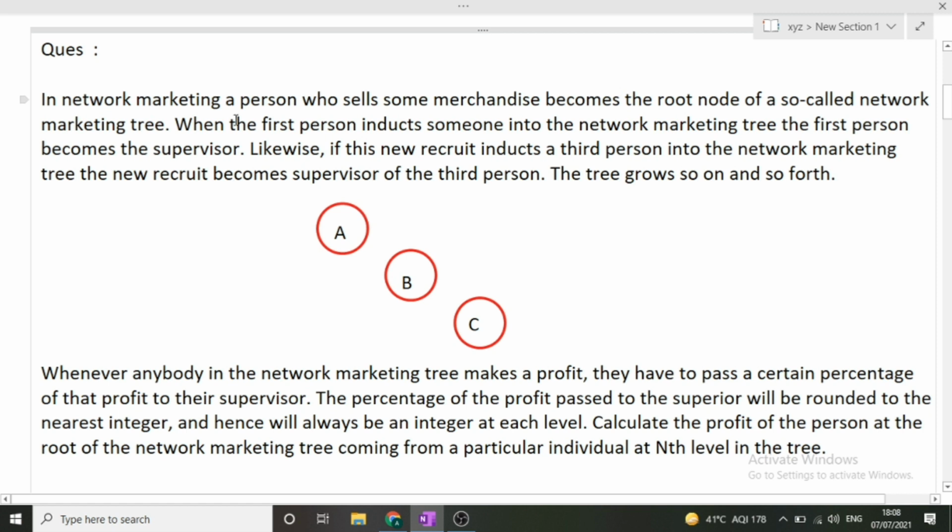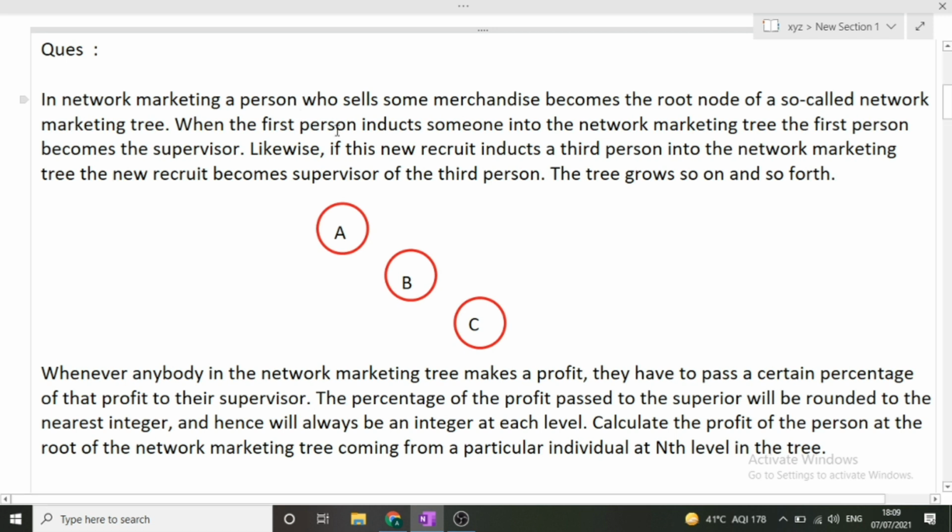Okay, so the theory part is given to you in this particular question here, and this diagram of the tree was not given to you in the question. I have made it on my own so that you can understand this question better. In network marketing, a person who sells some merchandise becomes the root node of a so-called network marketing tree. When the first person inducts someone into the network marketing tree, the first person becomes the supervisor. Likewise, if this new recruit inducts a third person in the network marketing tree, the new recruit becomes the supervisor of the third person. The tree grows so on and so forth.